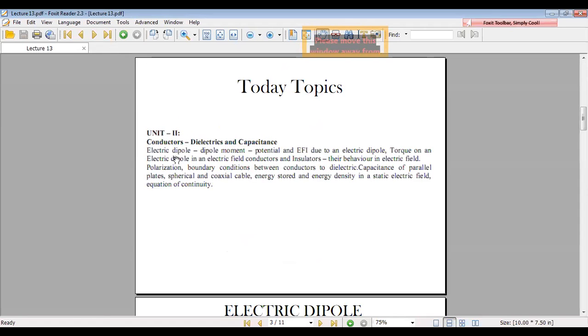Here the first topic is electric dipole and dipole moment. Next, potential and electric field intensity due to an electric dipole, torque on an electric dipole in electric field, conductors and electric field, conductors and insulators and their behavior in electric field. Next, polarization, boundary conditions. So next one, boundary conditions between conductors.